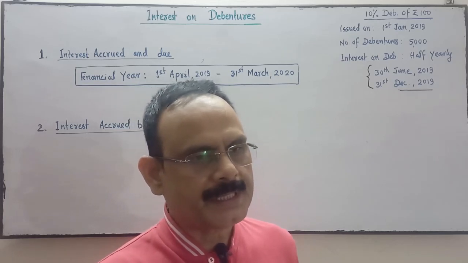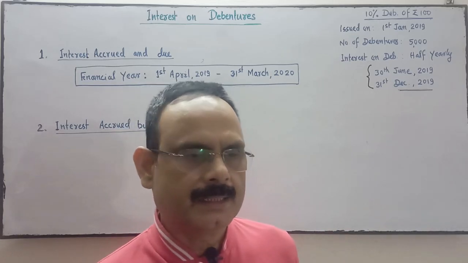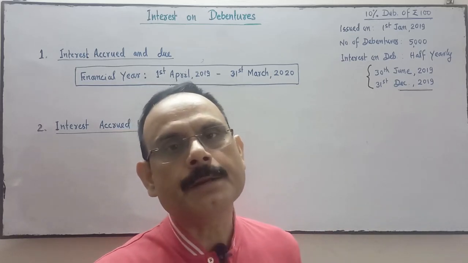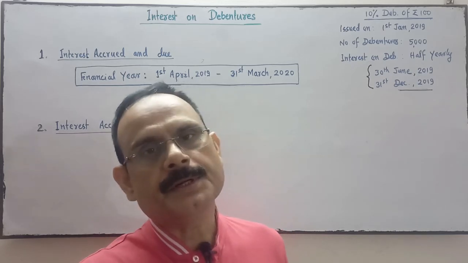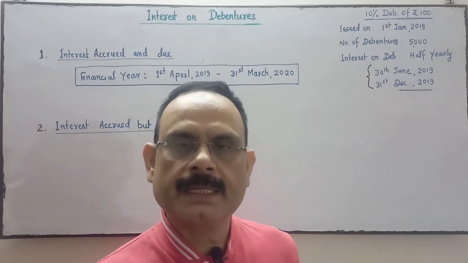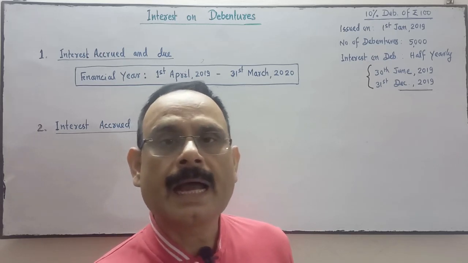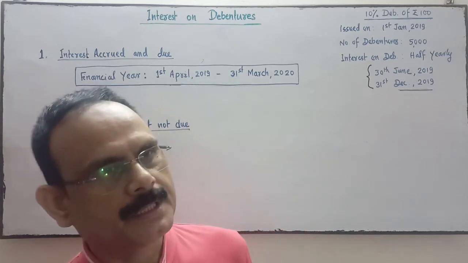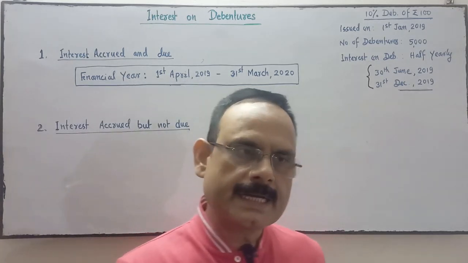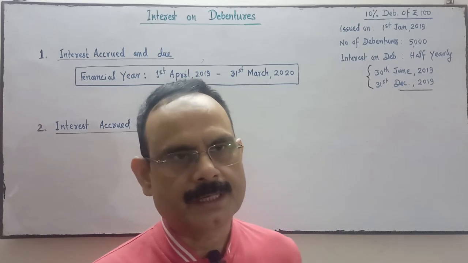If 14%, it is called 14% debentures. If 9% interest is fixed, then that debenture will be called 9% debenture.